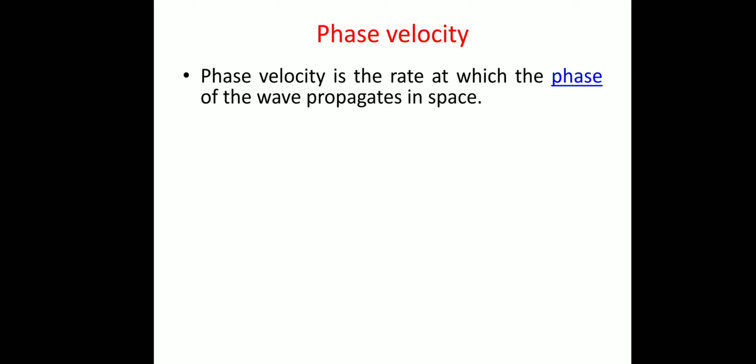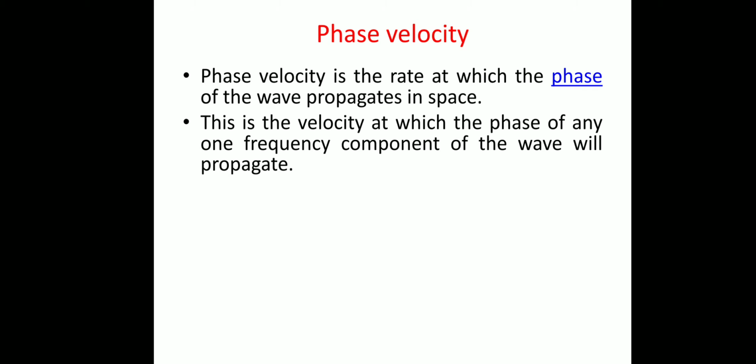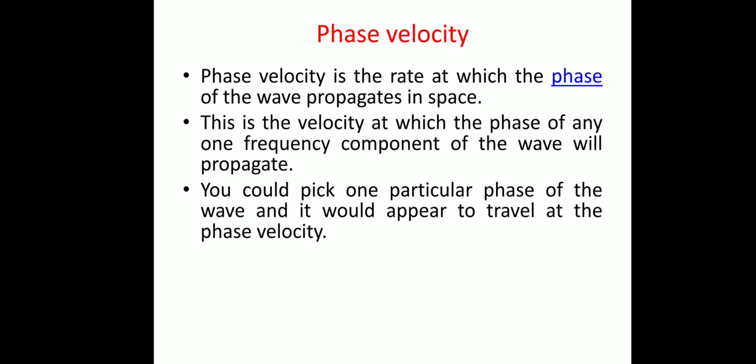The phase velocity is the rate at which the phase of the wave propagates in space, or the component velocity, because the wave packet is made up of different components having different frequencies or wavelengths, and each component's velocity is called the phase velocity. This is the velocity at which the phase of any one frequency component of the wave will propagate. You could pick one particular phase of the wave, and it would appear to travel at the phase velocity.